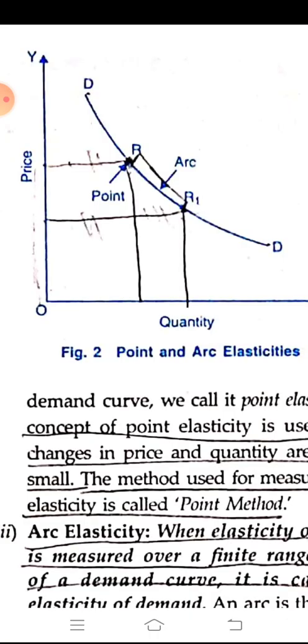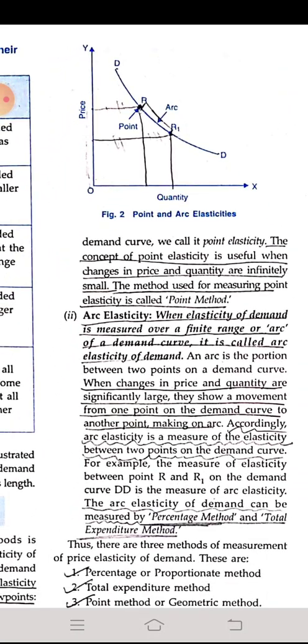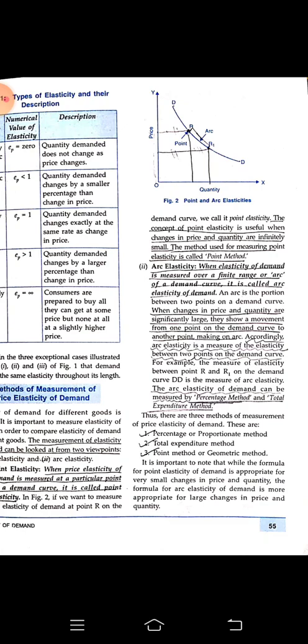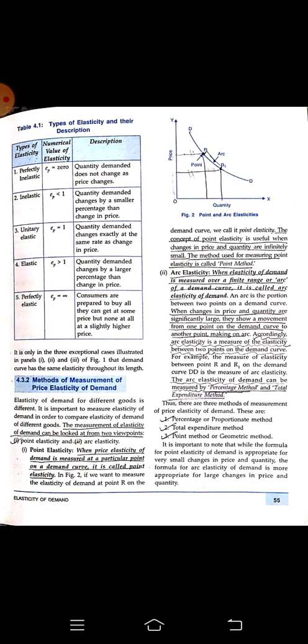The arc elasticity of demand can be measured by the percentage method and the total expenditure method. Now we are getting a few more methods. Thus there are three methods of measuring the price elasticity of demand. First is the percentage or proportionate method. Next is the total expenditure method. At last we have the point method or geometric method.